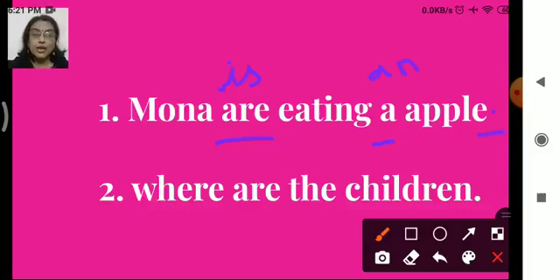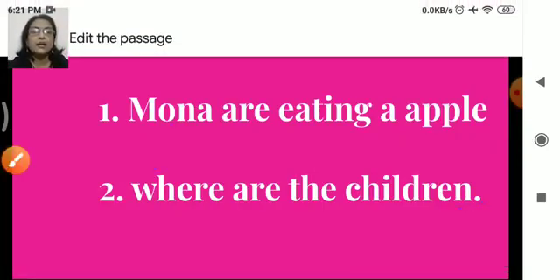Okay, now the second one. Where are the children? Can you see the errors here? Of course, yes. We have to start with a capital letter, right? W should be capital, but here it is small. Are the children? Now it is a question asked. So will a full stop come? No. Then what? Yes, we will have a question mark here. Isn't it? So in this way, we are going to edit the passage. Here we have edited the sentences which are given. Now we will edit the passage.